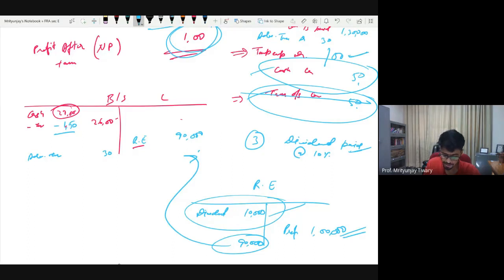Let's say situation 1, all of this 10,000 has been paid. Then apart from tax, also deduct dividend, less 10,000. That is case 1. If nothing has been paid, let's say instead of dividend paid, it says dividend declared.